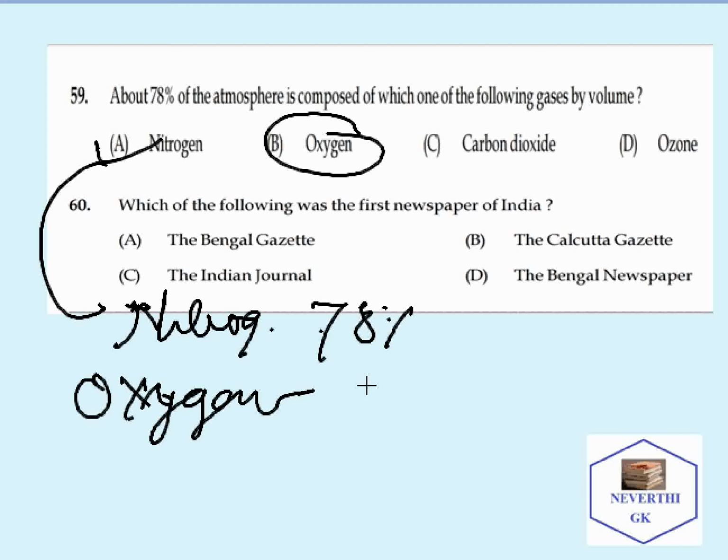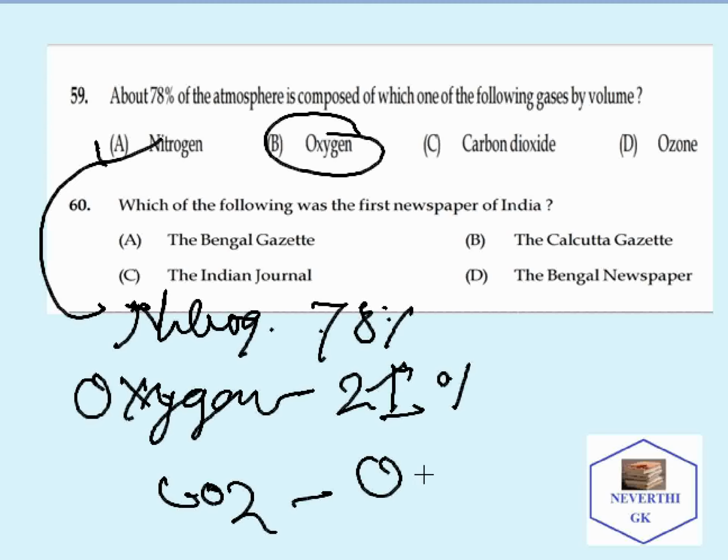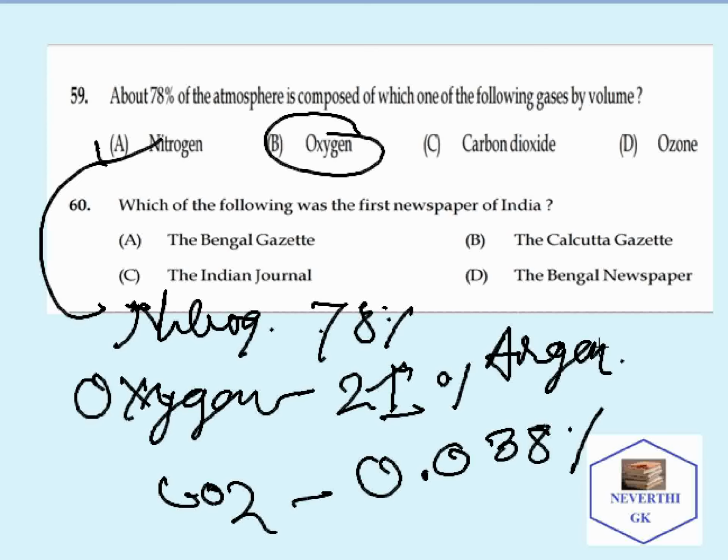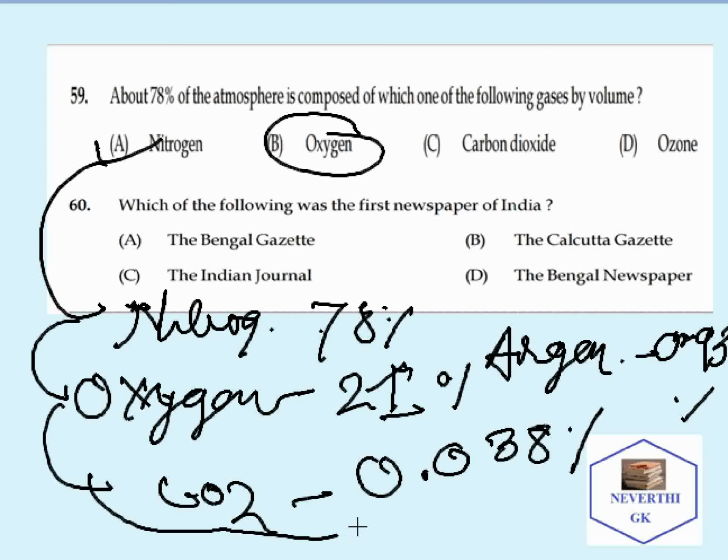Oxygen has 21%. And other atmospheric gas like carbon dioxide, CO2, has 0.038%. And argon is also an atmospheric gas. It has 0.93%. So these numbers can be remembered and can be asked in the examination.